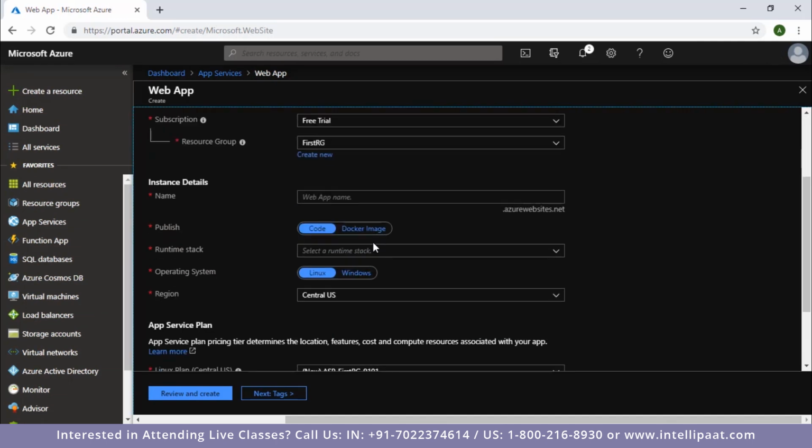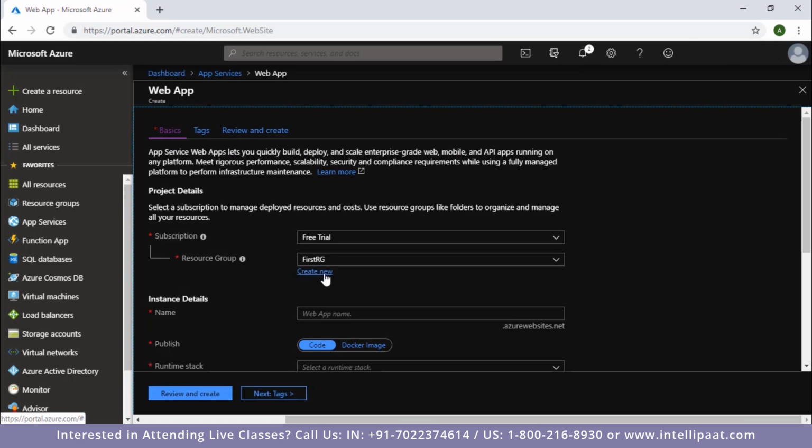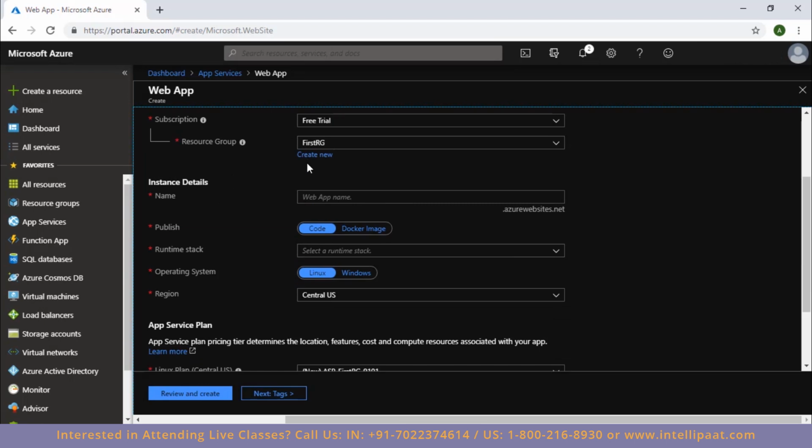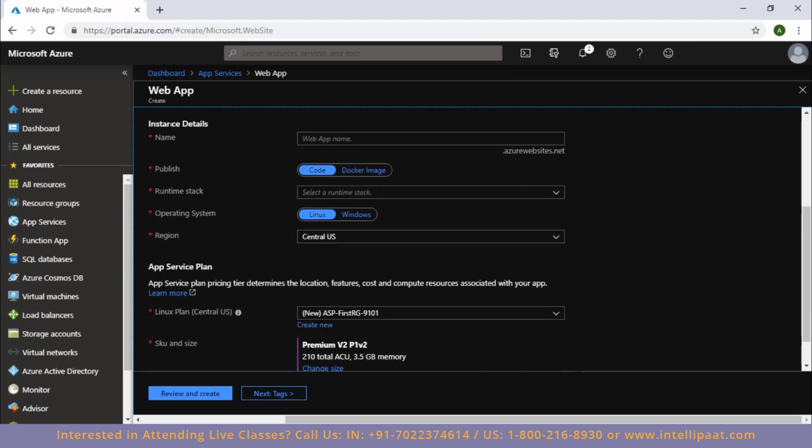Now as you can see, there's an option of create new here. So that means that either you can go ahead and create your resource group before you launch or deploy your resource in that resource group, or you can directly go to the resource and then click on create new and then create your resource group and then deploy your resource. So since we have already created our resource group, I'm just going to move ahead. So now I have been asked for the name for my resource. I'll just name it app.